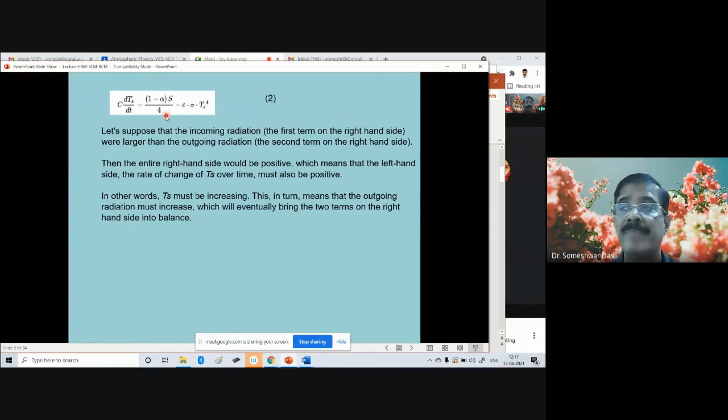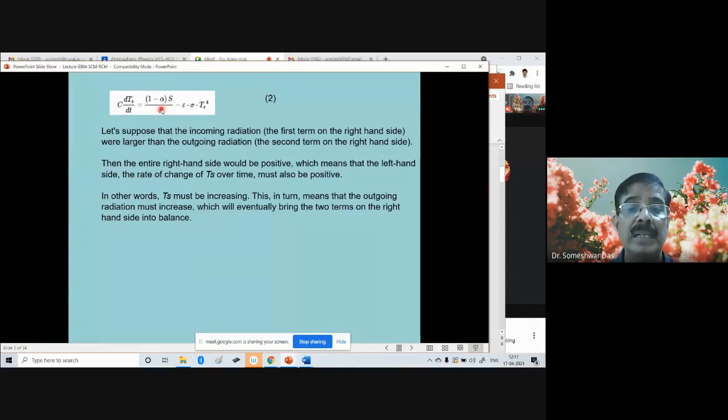As you can easily understand, if it doesn't balance, then either the temperature of the Earth will continuously increase or continuously decrease, right? If the incoming is larger than the outgoing, the Earth's temperature will continuously increase, or if the outgoing is larger than the incoming, then the Earth's temperature will continuously decrease.